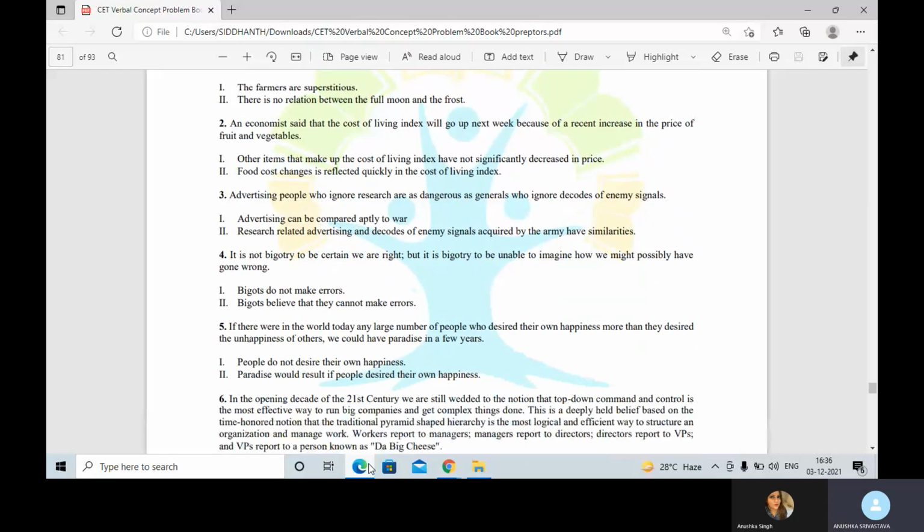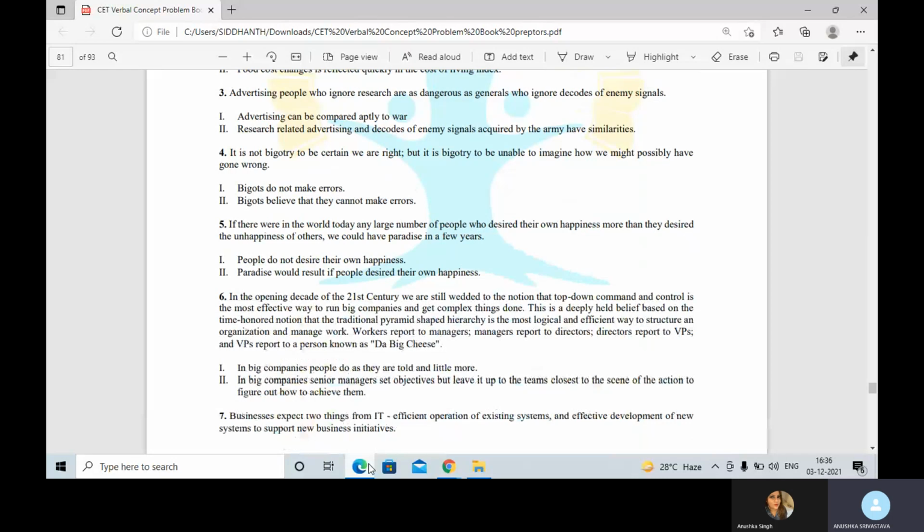The third one says advertising people who ignore research are as dangerous as generals who ignore the codes of enemy signals. Now the first thing that we need to understand is that here we are not comparing advertising people with generals. Rather, we are comparing that if you ignore research and do advertising, then the consequences of that ignorance will be as dangerous as the ignorance of generals who ignore enemy signals with decodes. So this is what we are comparing. We are comparing the ignorance and we are comparing the consequences of the ignorance.